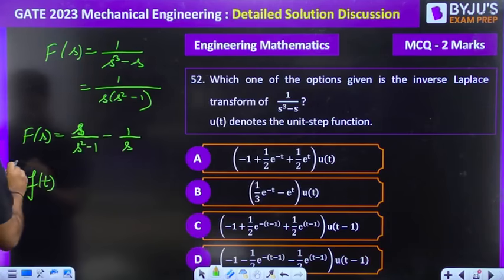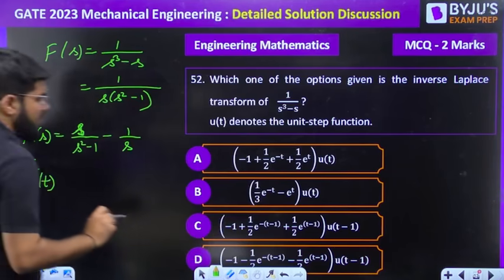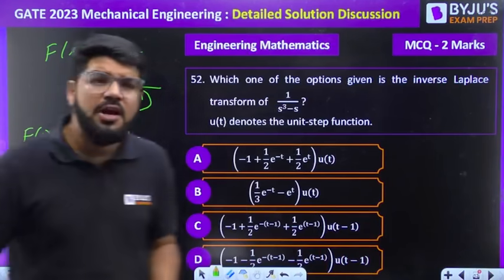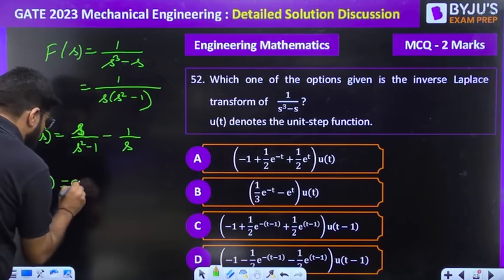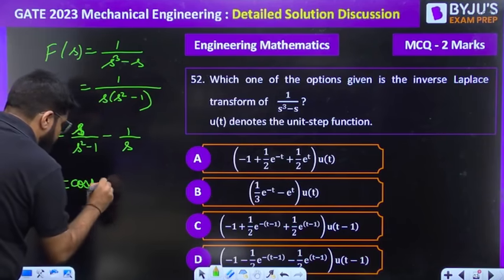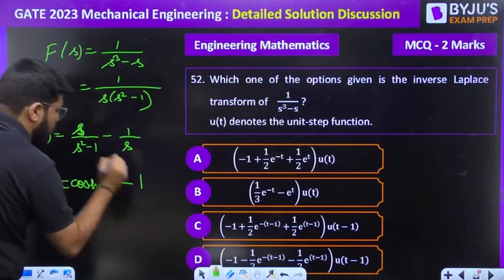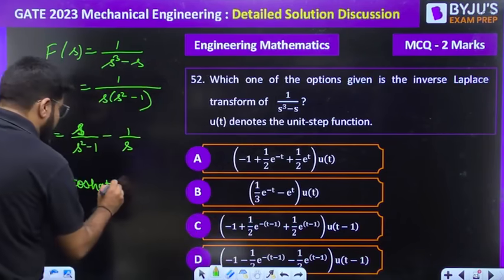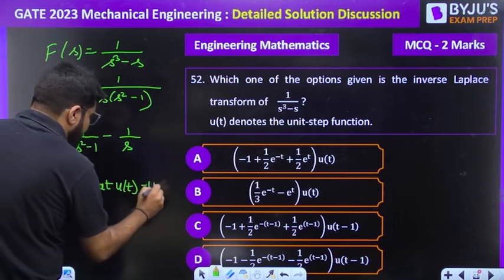What is the inverse Laplace transform? So again, I am telling you, if you have studied all Laplace transform formulas, this one is simple. S upon s square minus a square is for cos hyperbolic function. So this is known as cos hyperbolic at. Minus 1 upon s is for 1, or 1 means u(t) here. So cos hyperbolic at u(t) minus u(t).